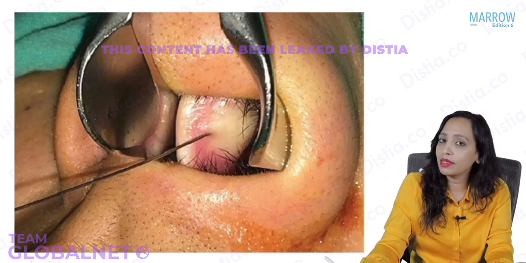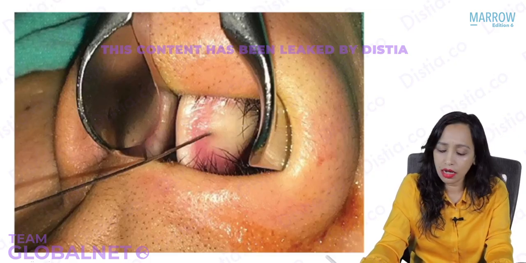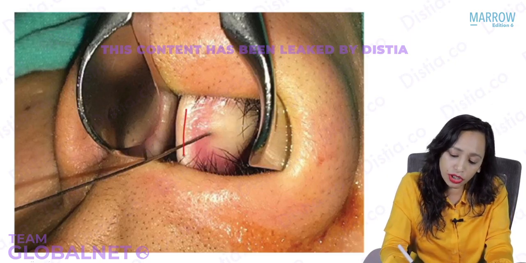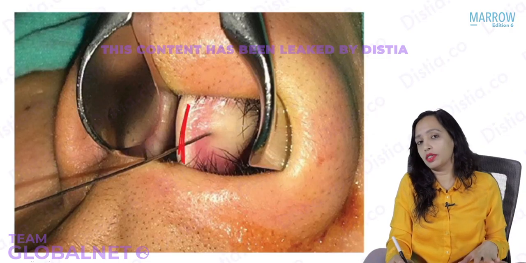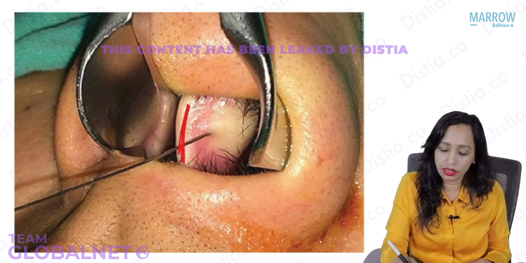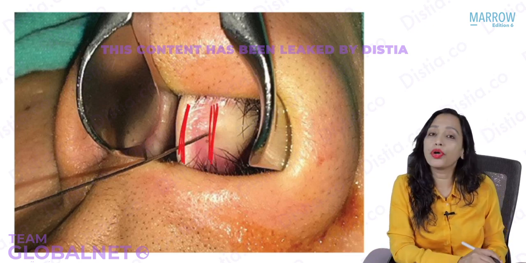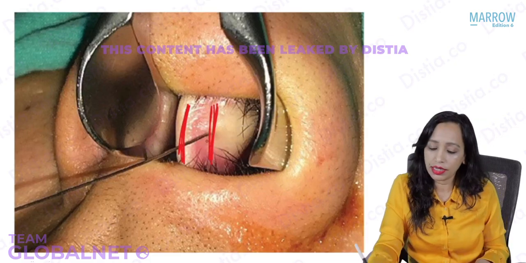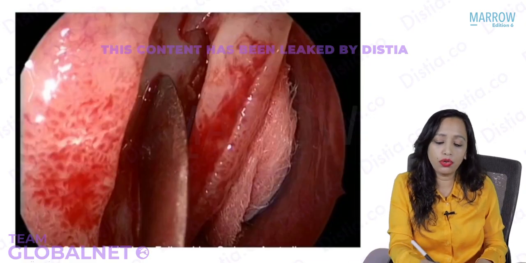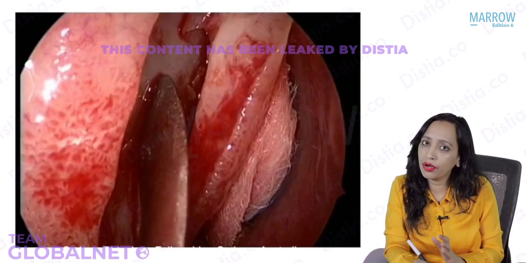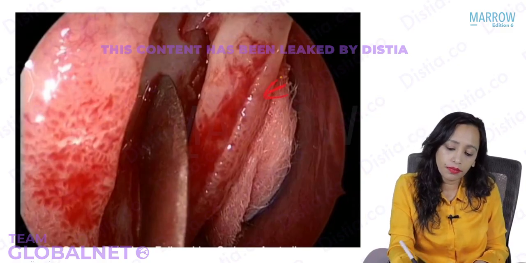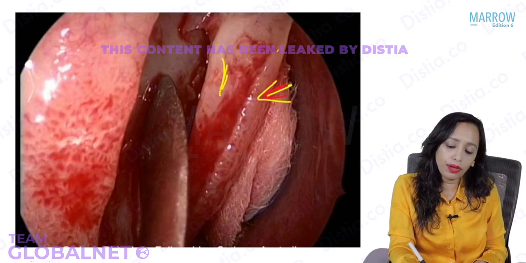As I told you, this surgery is done under local anesthesia, so we are giving the local anesthesia here. Now if I give an incision here, quickly tell me what incision is that? Yes, that is going to be Freer's incision. If I give an incision here, then that is going to be Killian's incision. After doing this, we are going to raise the mucoperichondrial flap, the mucosa and the perichondrium that was lining the cartilage.